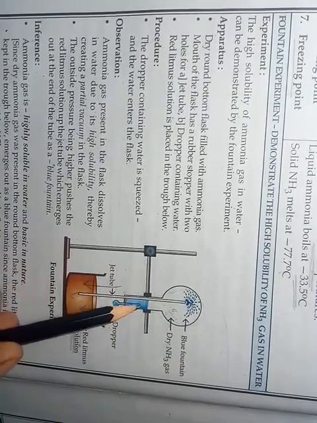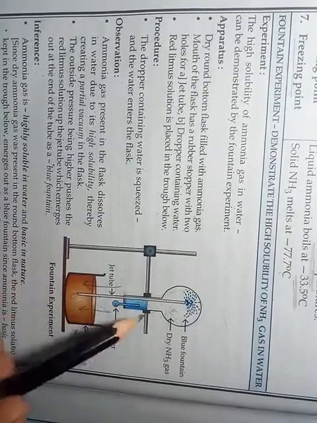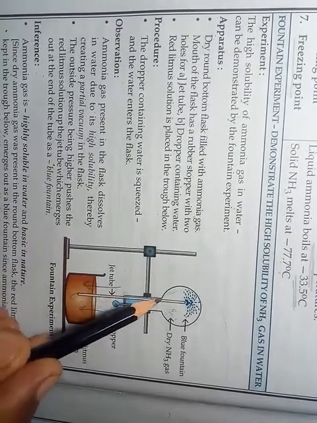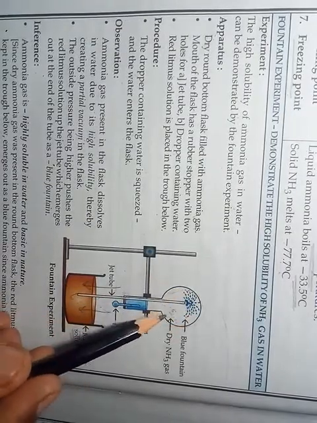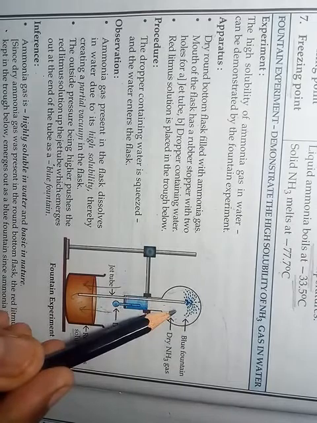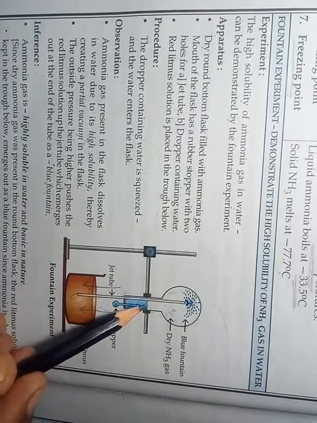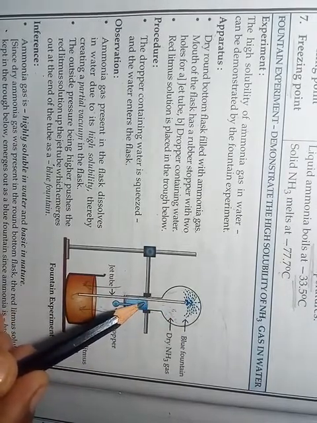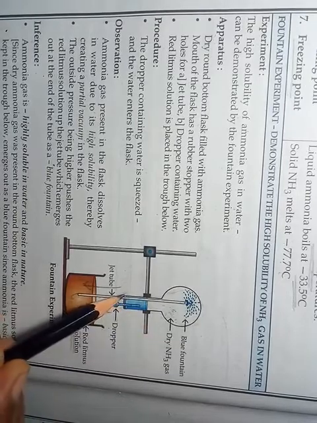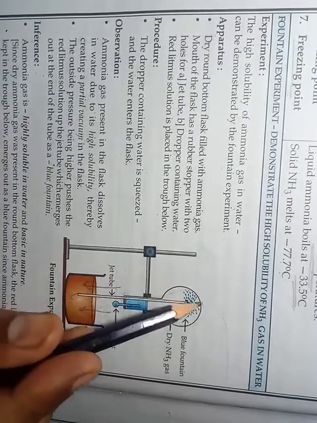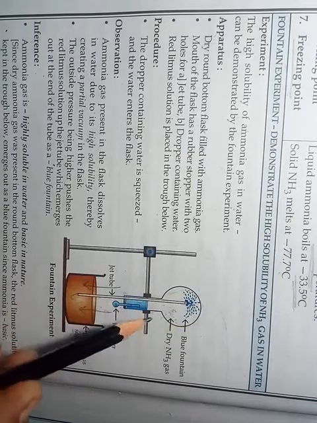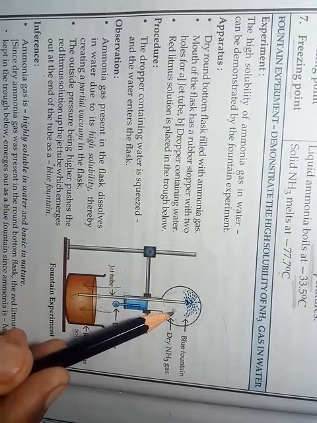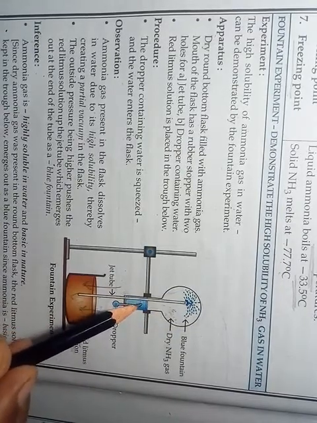Now, in the presence of this water, the ammonia gas which was filled in this round bottom flask will dissolve in this water. Some amount of that ammonia will dissolve in this water.